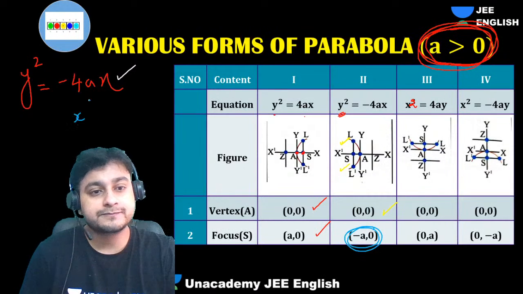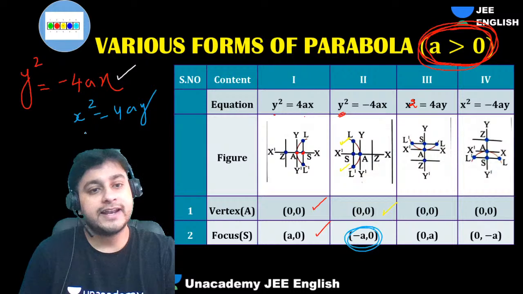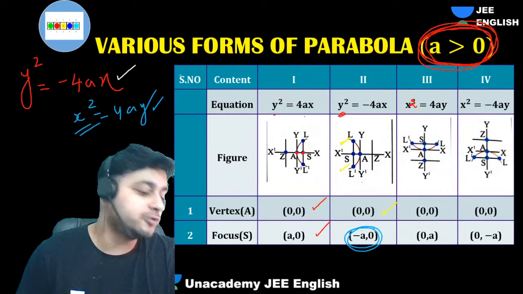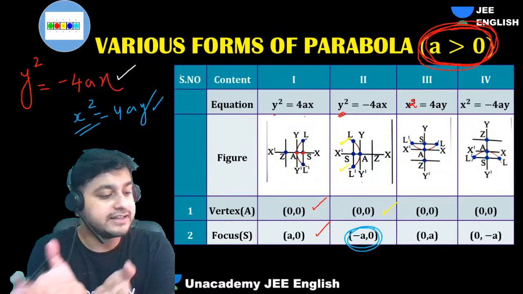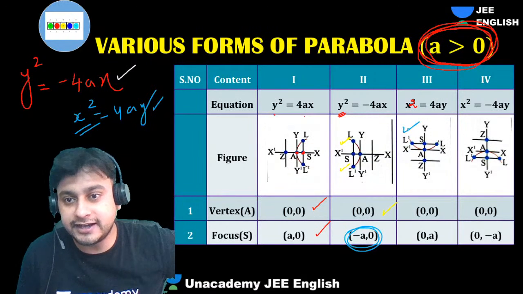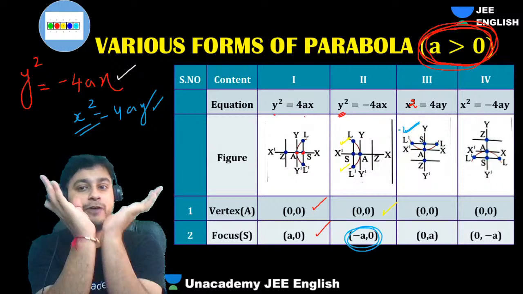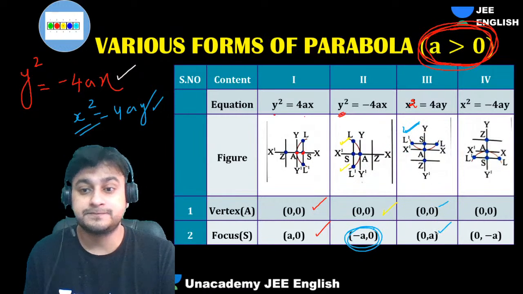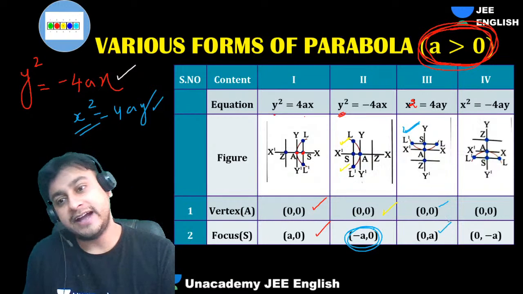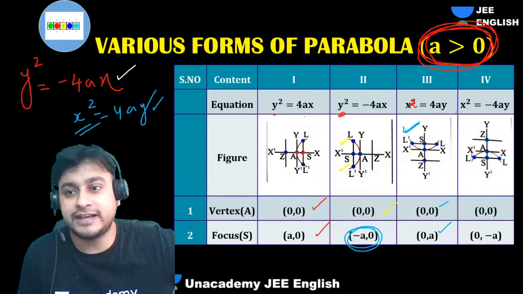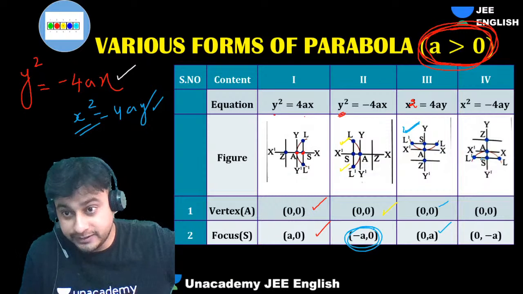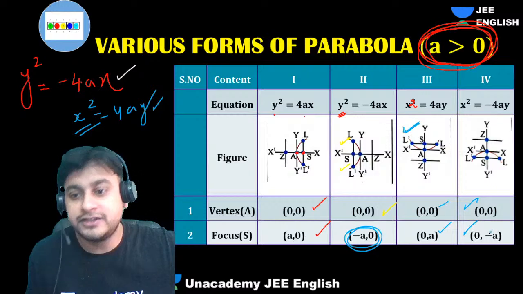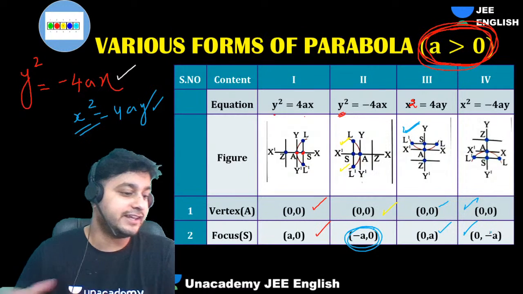What will happen? Can I say LHS is positive? RHS also has to be positive. That means y has to be greater than 0. So that's the reason why the graph will be like this. It's an upward facing parabola. Y is positive. That's why you're getting this. 0, 0 and 0 comma a respectively. Similarly, for x square equals to minus ay, this will be a downward facing parabola. So you will get origin and 0 comma minus a respectively.